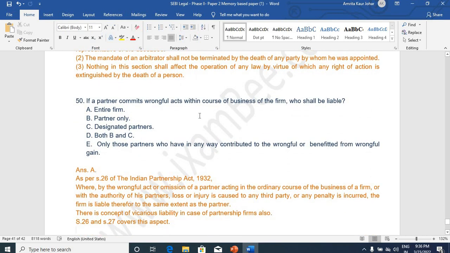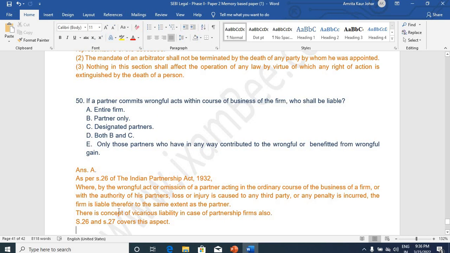The last question for discussion today: if a partner commits wrongful acts within the course of business of the firm, then who shall be liable? Now, this was a concept relating to vicarious liability in partnership firm. This was again an interesting question. Section 26, if you refer for this purpose in Indian Partnership Act, Section 26 exclusively covers this.